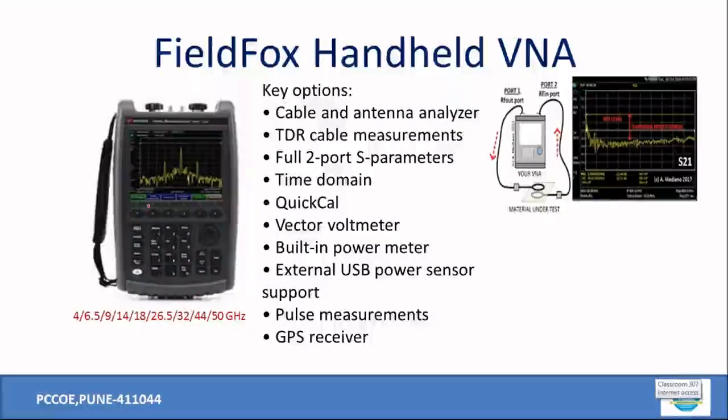These are the control buttons available. These are the ports. This is RF out. This is RF in. In between these two ports, see over here, there is an RF out port available. So the power or signal source is available inside this. It is developing some signal to be injected into the device under test. Right now they are testing some material over here. It's shown for your understanding purpose. Otherwise, this is nothing but our device under test, the DUT, right? So it is provided with the input power in that case, right? And the power which is transmitted out of this.